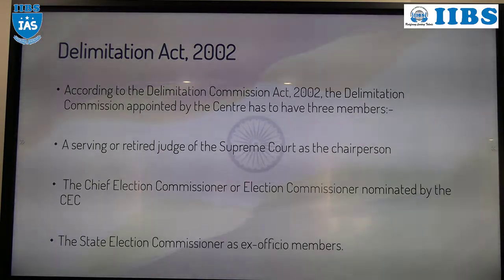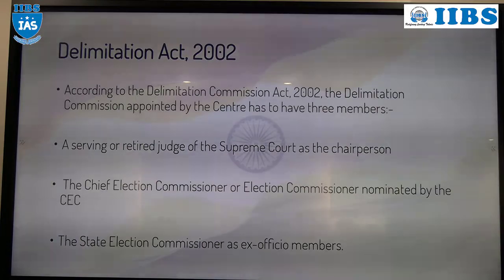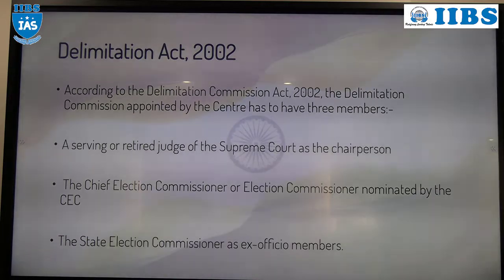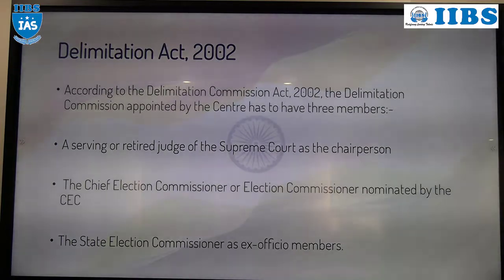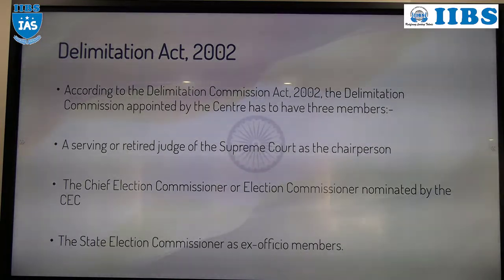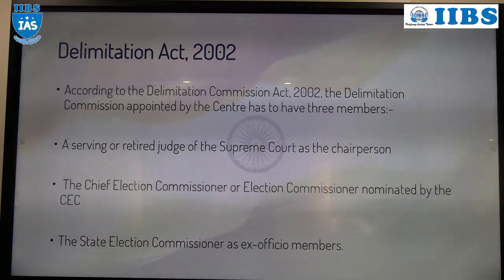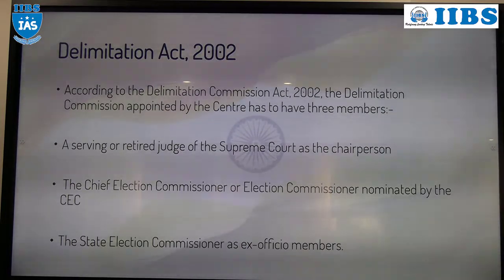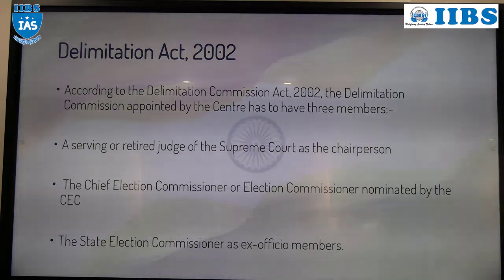Third, the State Election Commissioner of that state. For example, in Karnataka, if the commission is deciding the MLA seats or MP seats, then the Karnataka State Election Commissioner will be the ex officio member. Understood? So 3 members are there, including the chairman. Chairman: a serving or retired judge of the Supreme Court. Second: either the Chief Election Commissioner or an Election Commissioner, decided by the Election Commission of India. Third: the State Election Commissioner, the ex officio member.